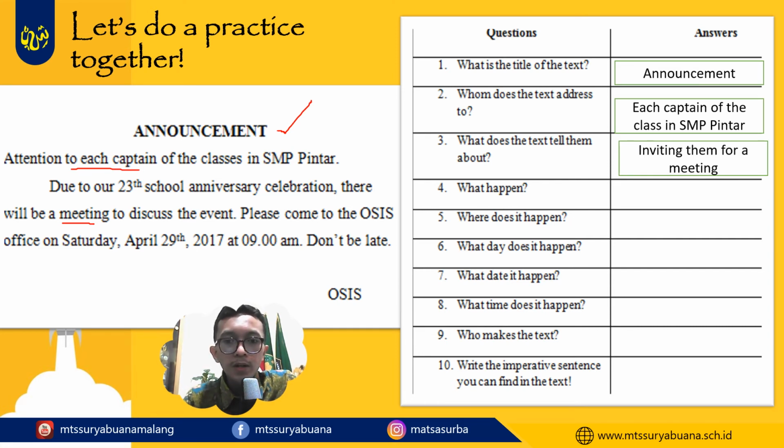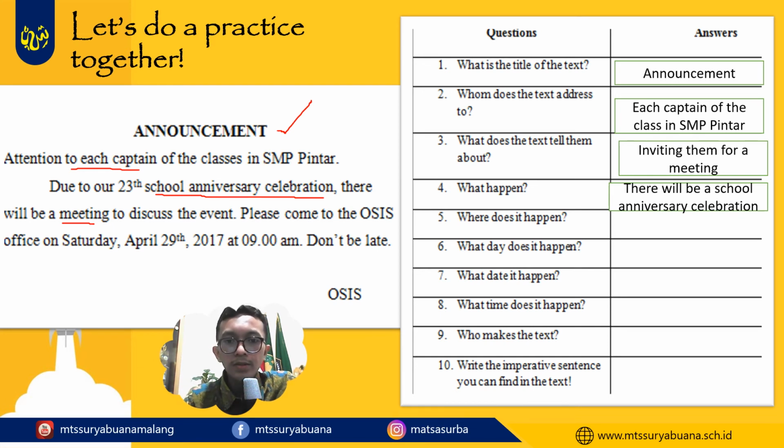And then the fourth one, what happened? The correct answer is there will be a school anniversary celebration. So the event of this announcement is about the school anniversary celebration. Next, number 5. Where does it happen? Where means the place.